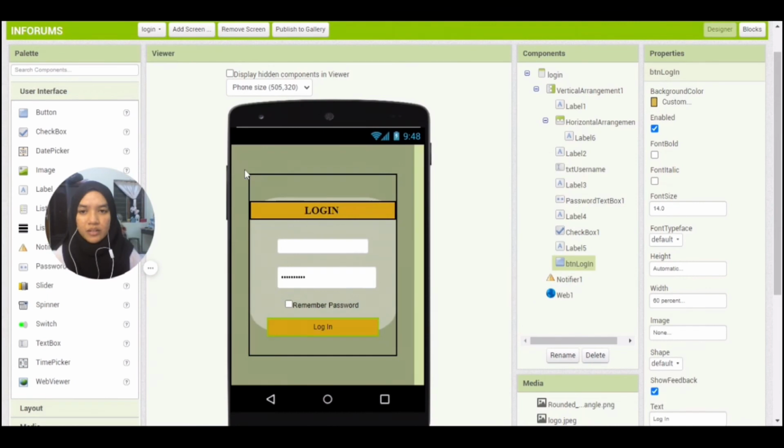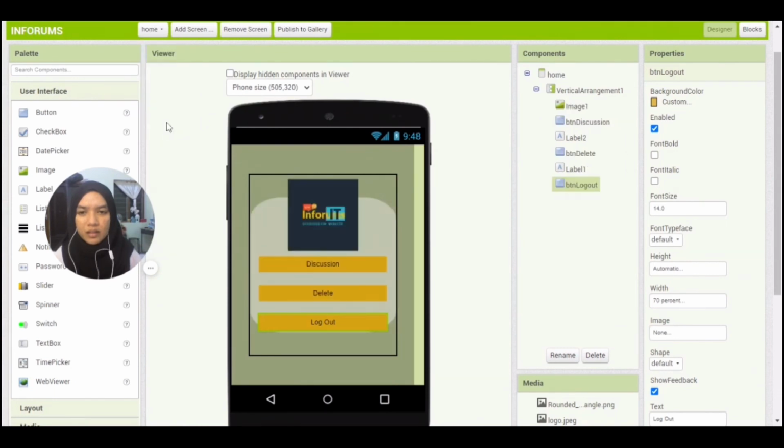It will redirect to the login, and you need to fill in the username and password again. When it has been confirmed and you log in, it will redirect to here, which has discussion, delete, and logout.